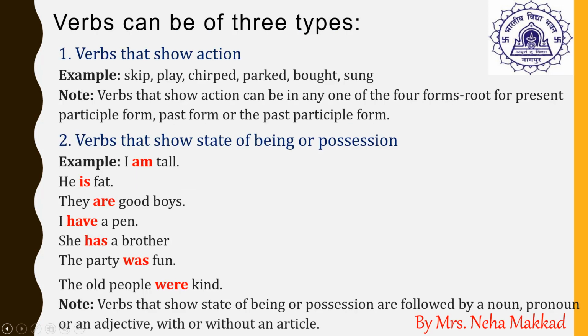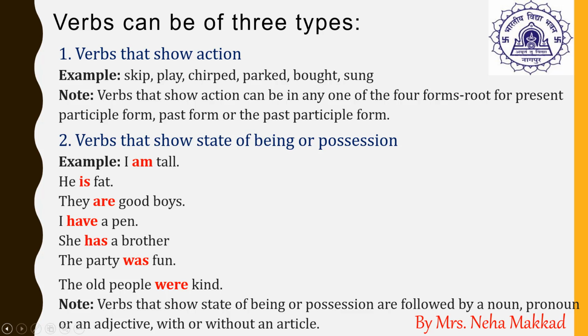Verbs that show a state of being or possession. Now let us understand what it means. It basically shows how the person is or what the person owns. I am tall. So it is showing the state of being of that person, how the person is. He is fat. It is showing how the person looks. They are good boys. So how are they by nature? They are good boys.